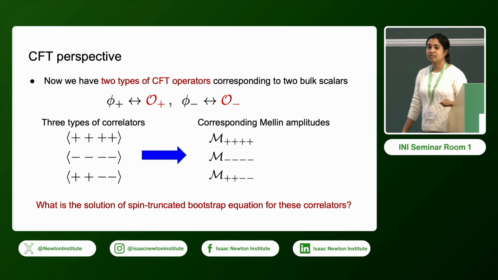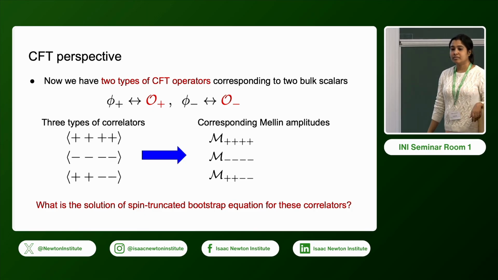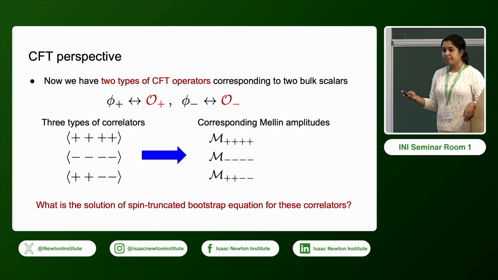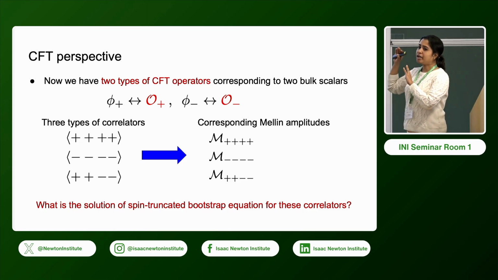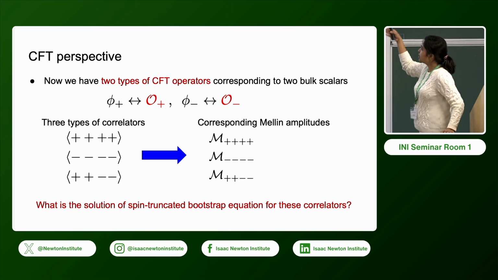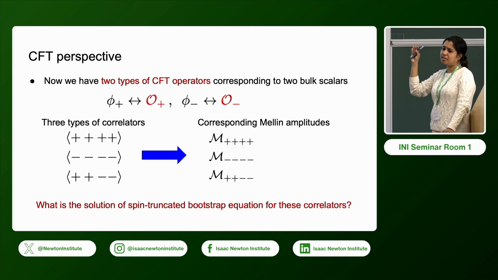You made the specific choice of dimension. What would happen if the shadow operator had a dimension below the unitarity bound? Okay, so this is still something we are not sure about. This is something work in progress. This is a very specific example where this formalism worked. But one thing is that on the CFT side, we have not specifically used any unitarity condition.